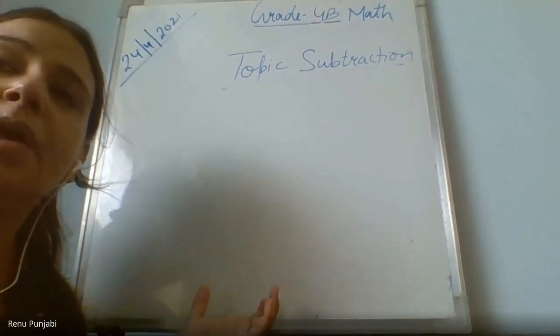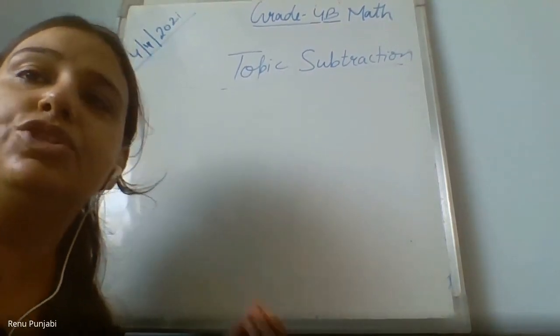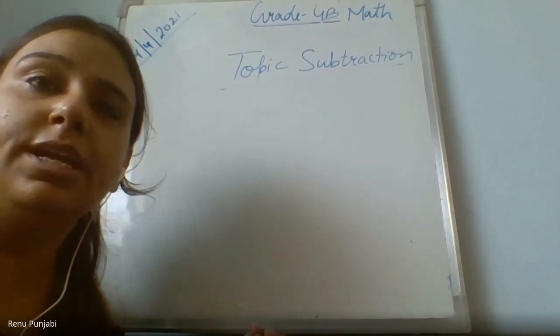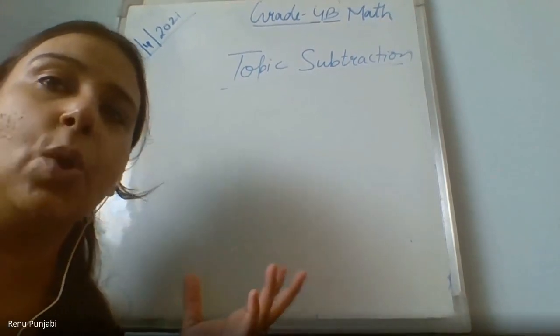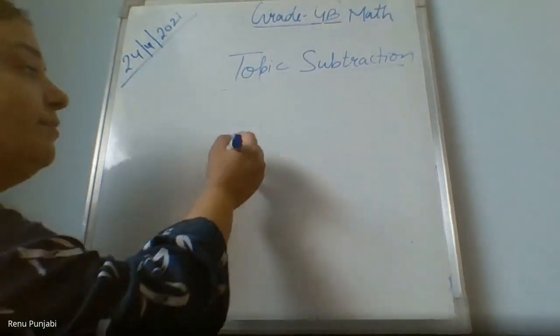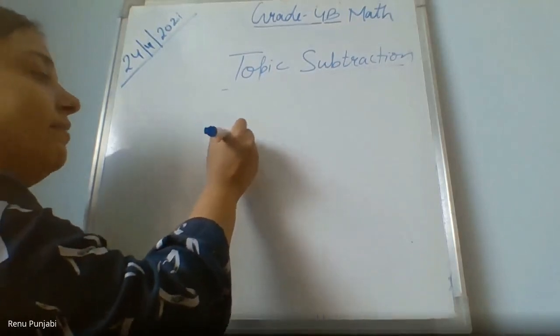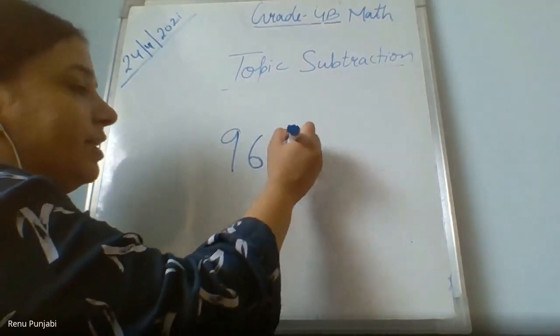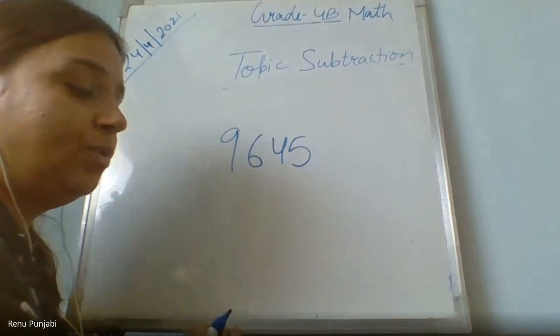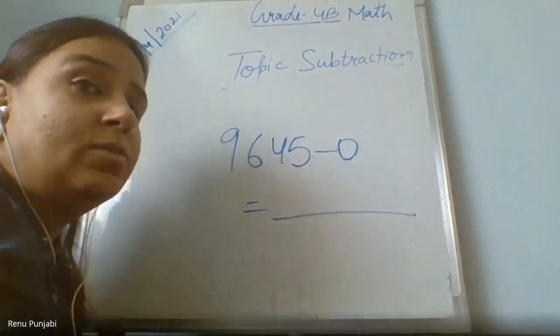What are the properties of subtraction? What are some rules given in the subtraction which you have already learned in grade 3? There is one rule related with 0. If 0 is subtracted from any number, for example, you have 9,645 chocolates and you have subtracted 0 from it, means you have not given anything to anyone.